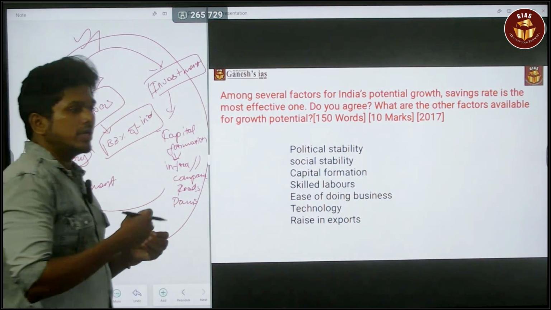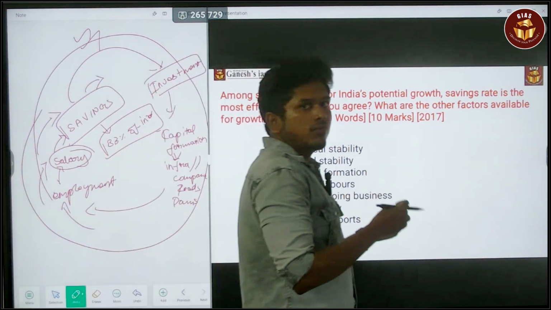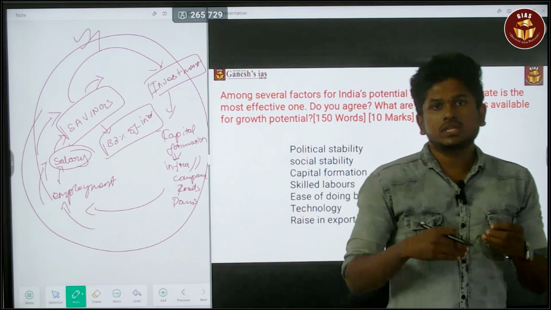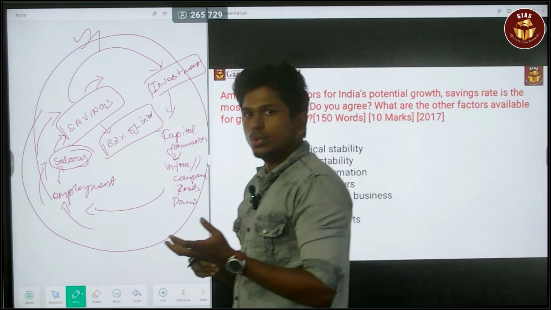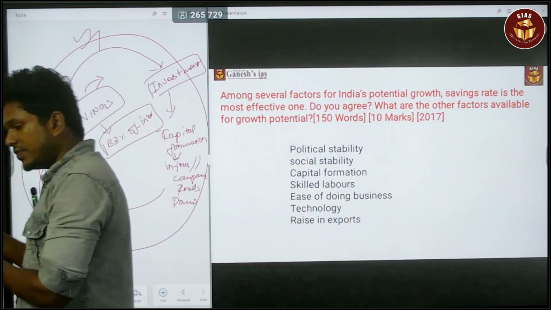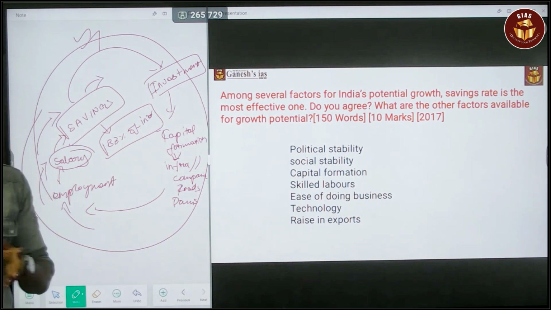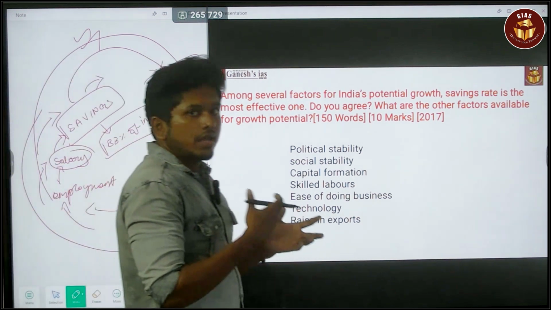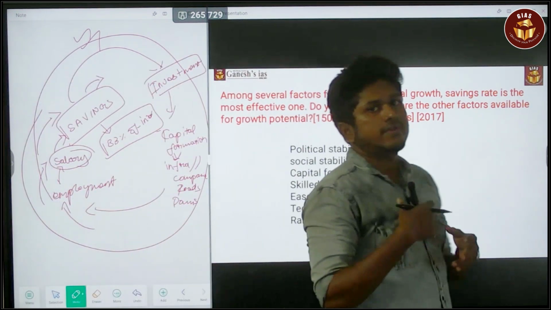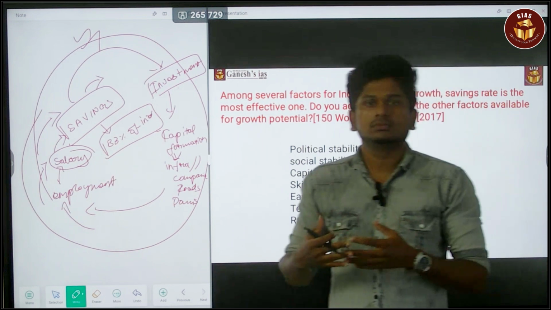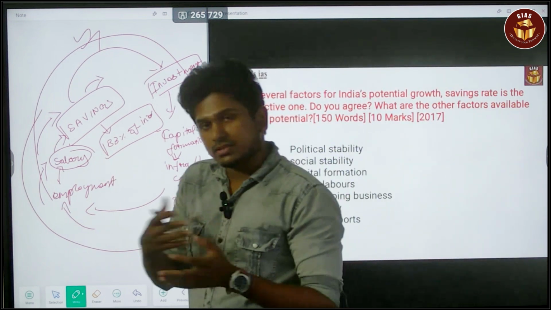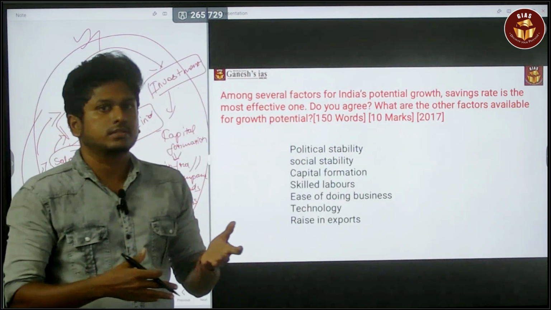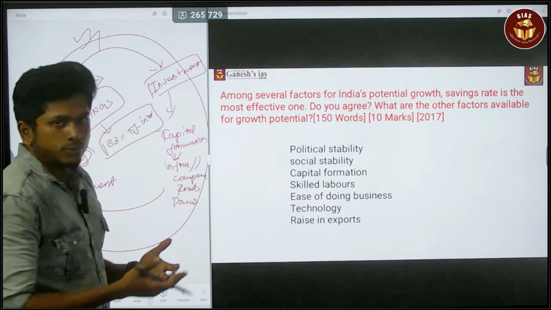So the savings rate is not the only effective one. If these phenomena are present in the economy, they will lead to investment opportunities. You can disagree in that sense also. It's up to you.